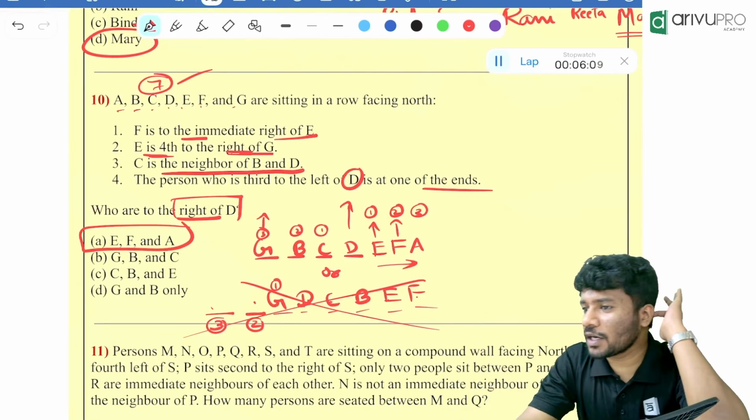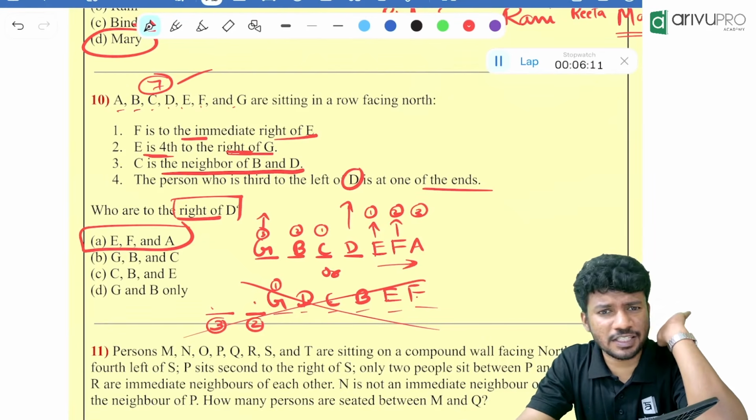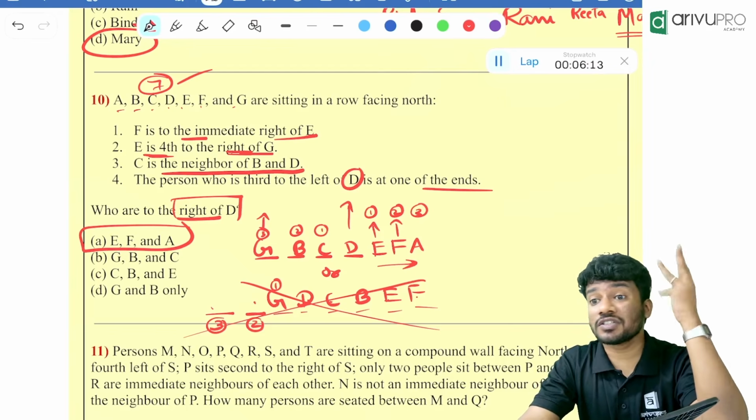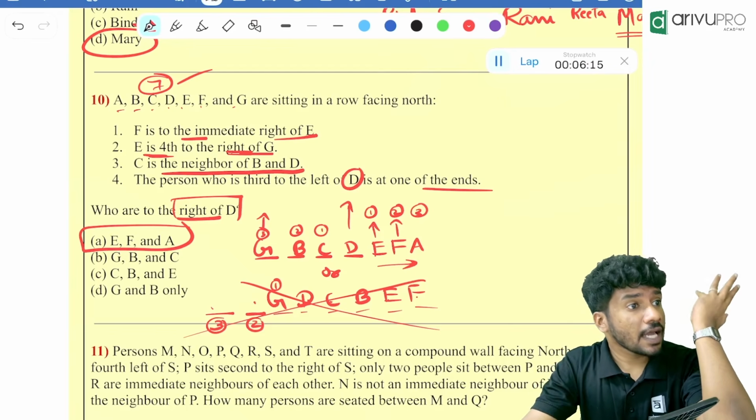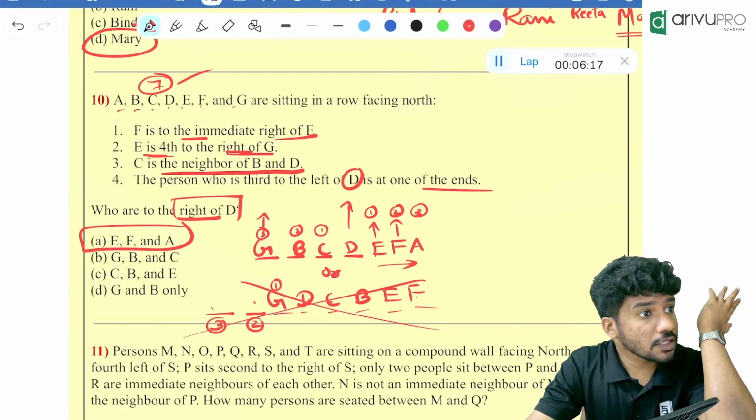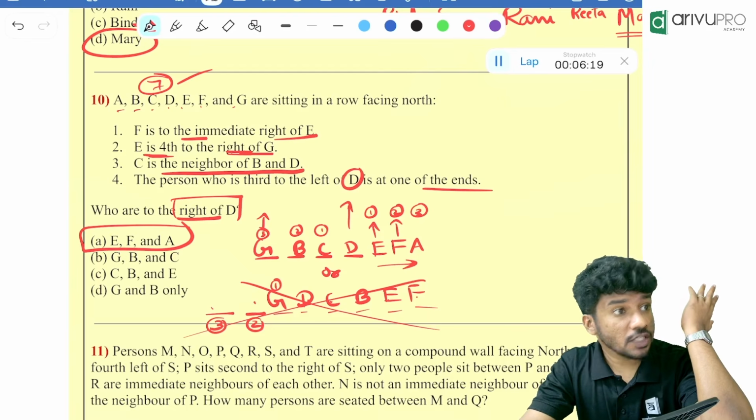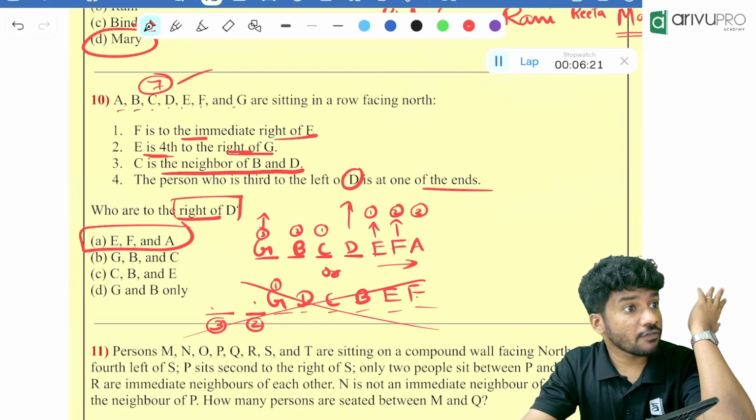I hope everyone understood the method. It's a very easy question, and this is the worst type of question you can get. Could it be GCB DFA?